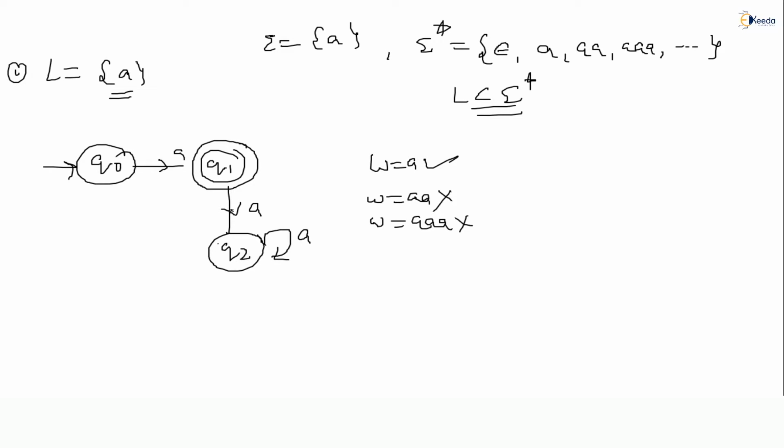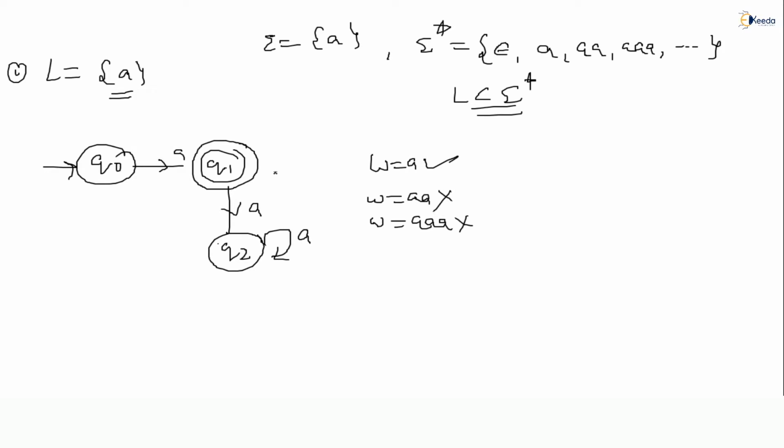L equal to A. Now I will take the second one. All of you note this down. Construct the FA for the language L equal to epsilon comma A, with alphabet sigma equal to A.